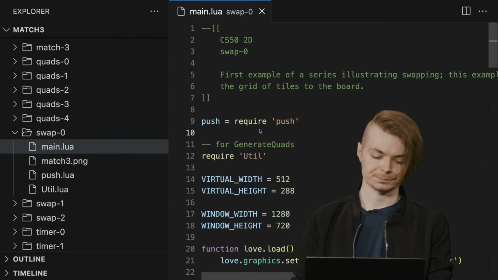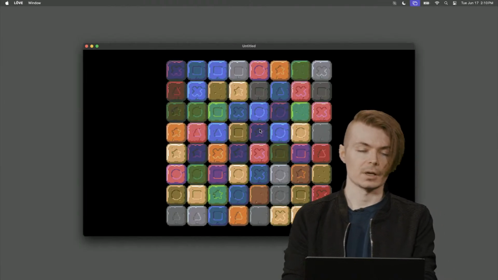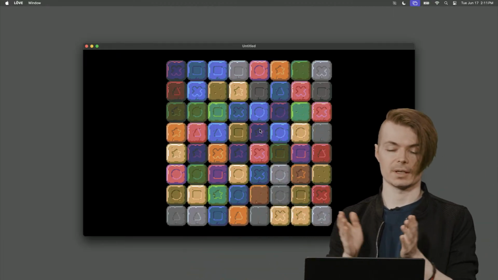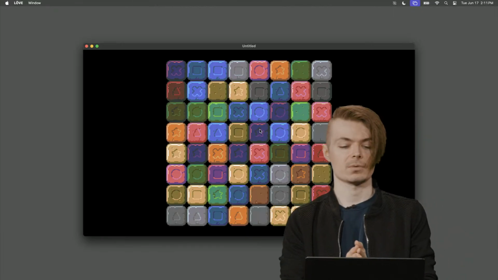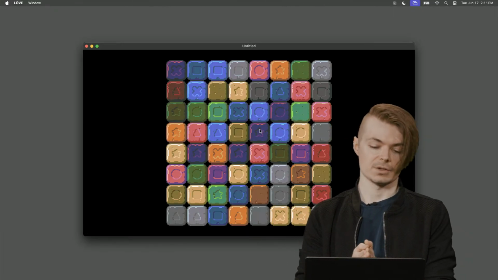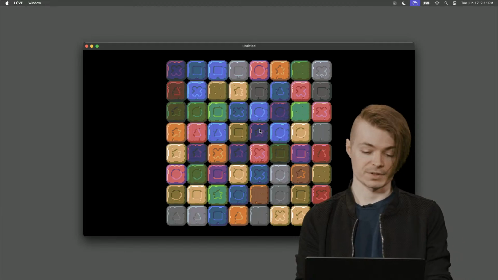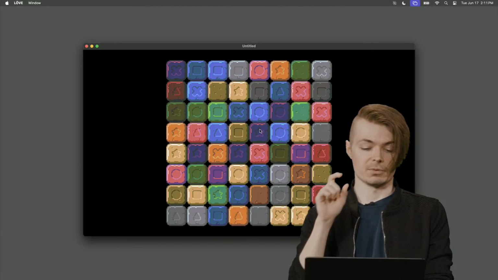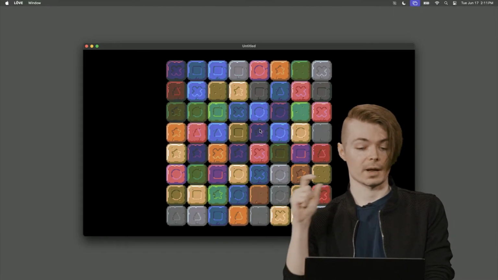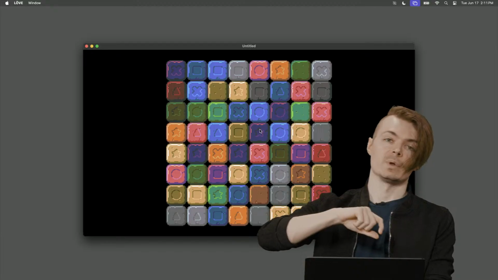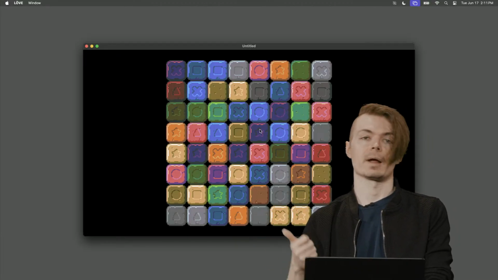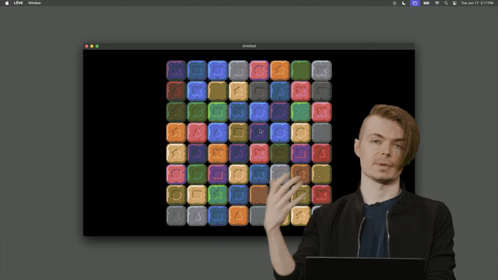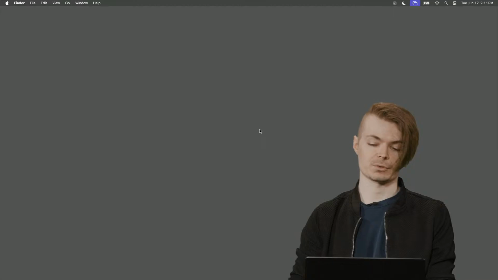Let's run this. So this is largely what we had before, except now it's not filling up the entirety of the screen. This is actually in line with what we expect for the game itself. It's an 8x8 grid of tiles. These are all just random, and they're persistent. And with that, we can effectively begin to, if we want, draw a cursor. We start moving the cursor around, and then we can start thinking about, OK, we have this grid. What if I want to move 2 blocks around? Actually swap them, right? The grid has to actually be interactive so that we can then apply the check in order for this to be properly match 3.